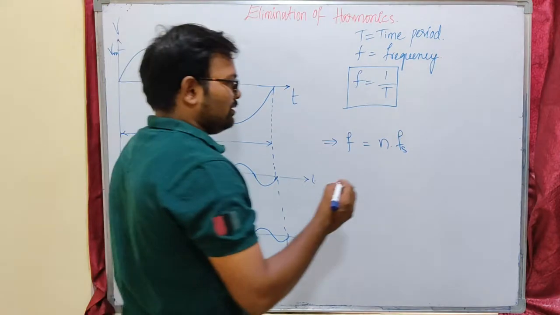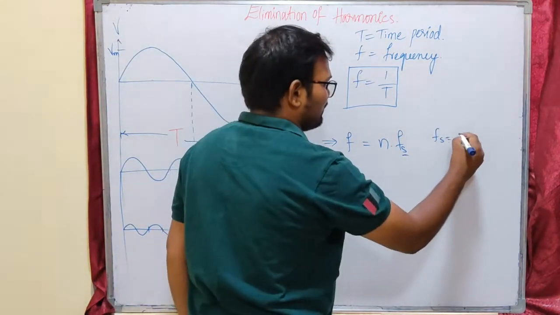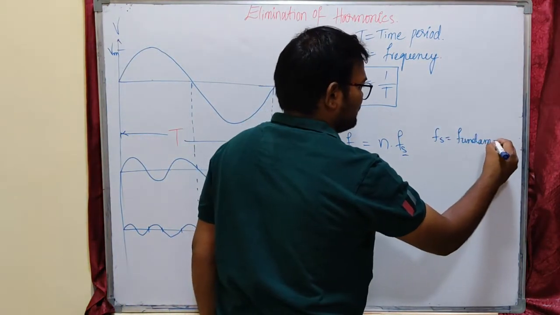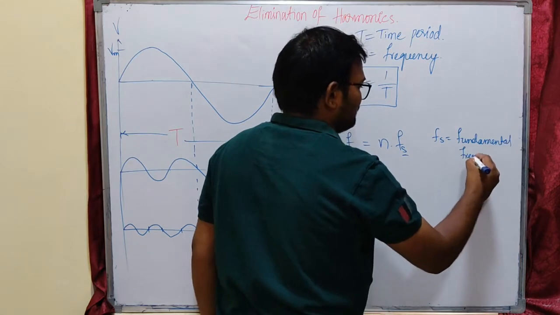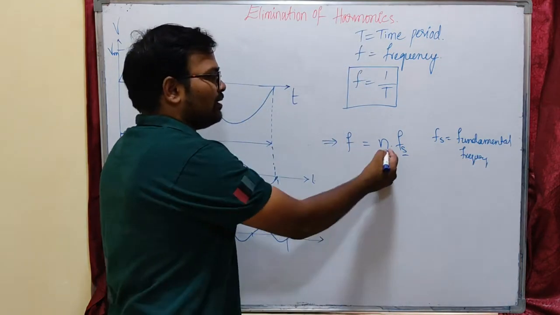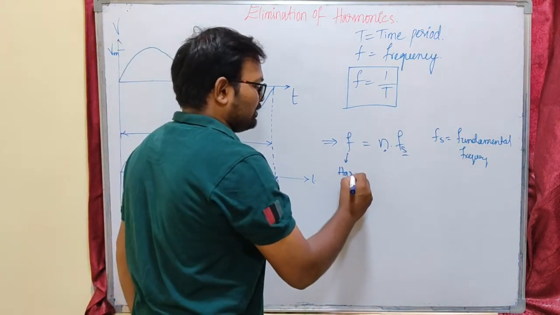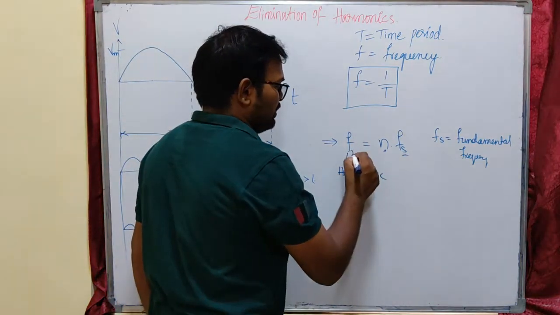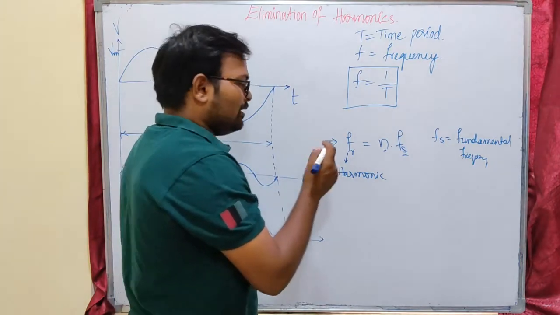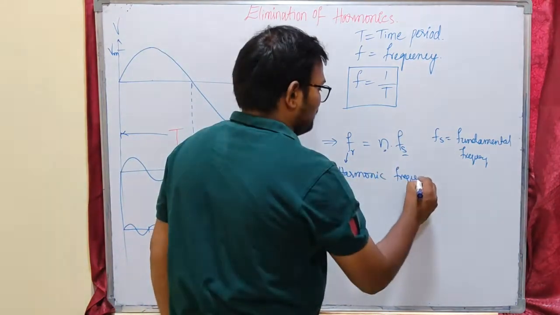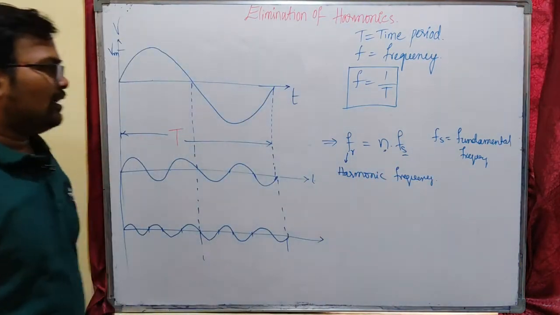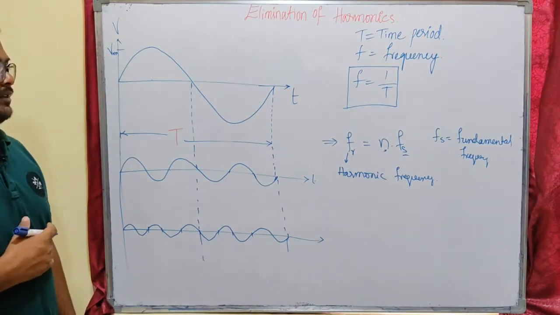Here Fs is the fundamental frequency of the supply. Integral multiples of our fundamental frequency are nothing but harmonics. This is my harmonic frequency, let me indicate it with Fr. So why do harmonics occur? Due to the non-linearities of the material.